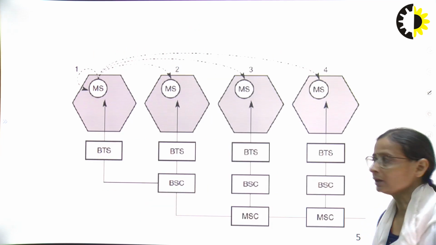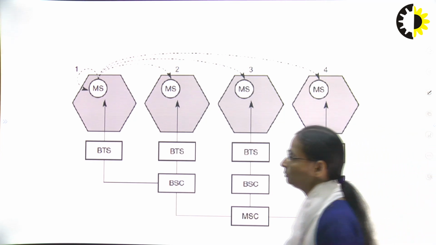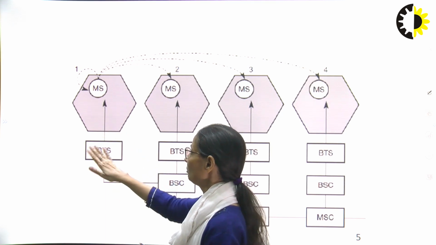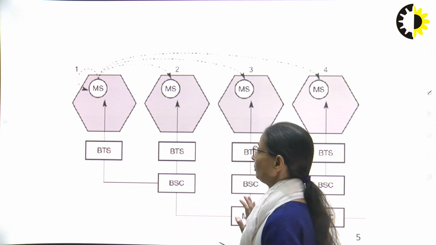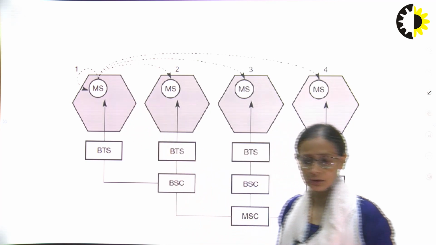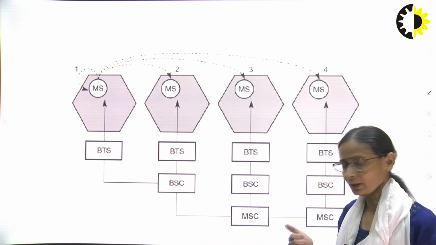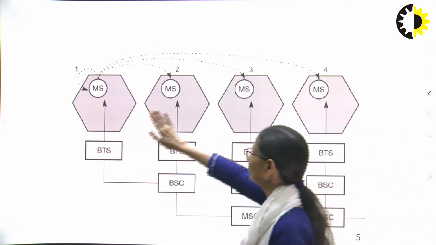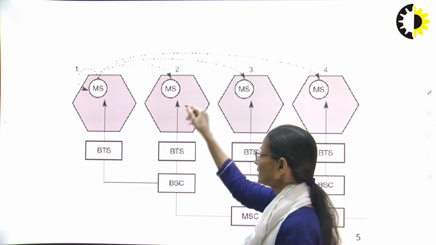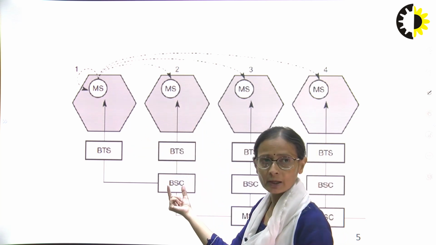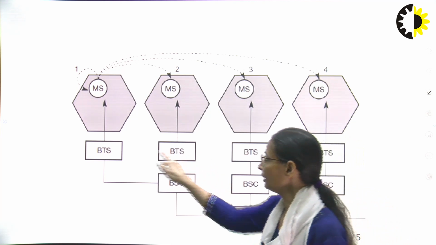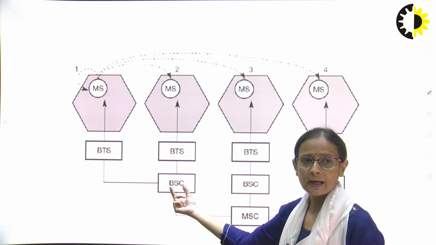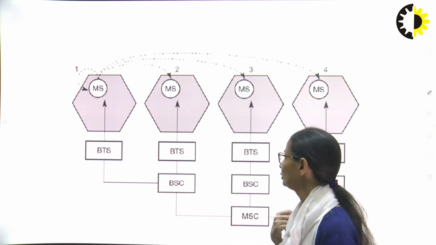So what we have learned so far in location management: here my cell is the same, and my BTS is the same, but due to some reason we are only changing the channels or the frequency. Here the user is moving from this cell to this cell, and both these cells are controlled by the same BSC, but they have different BTS. So here the BSC gets involved and does the handover for the user.